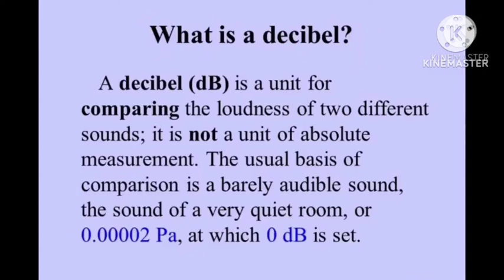It signifies the sound pressure level. So what is a decibel? A decibel is a unit of comparing the loudness of two different sounds. It is not a unit of absolute measurement. The usual basis of comparison is a barely audible sound, the sound of a very quiet room, or 0.0002 pascal, at which 0 decibel is set.